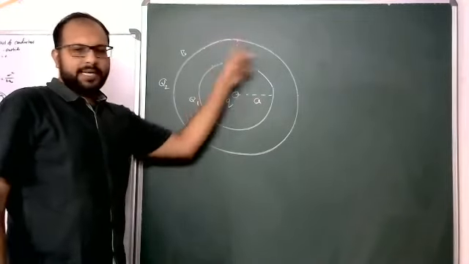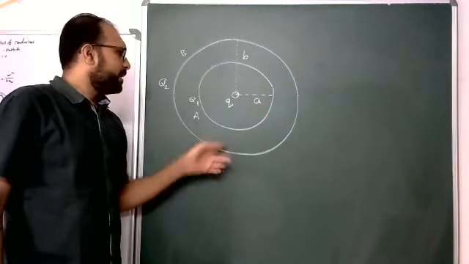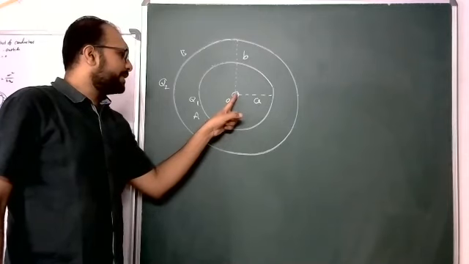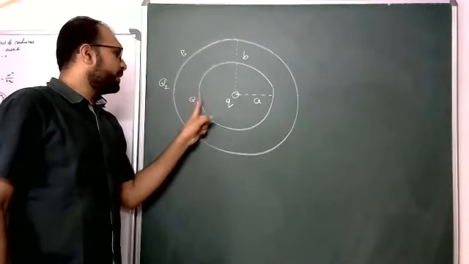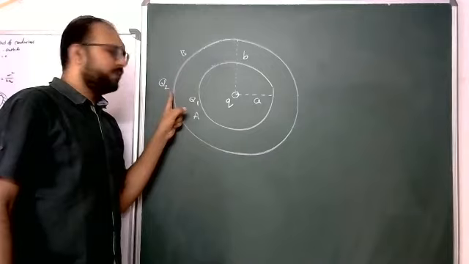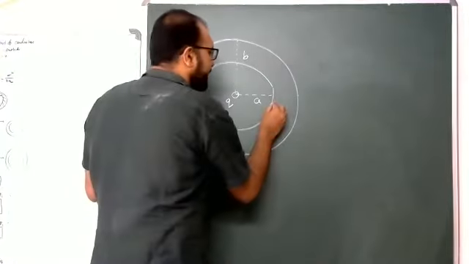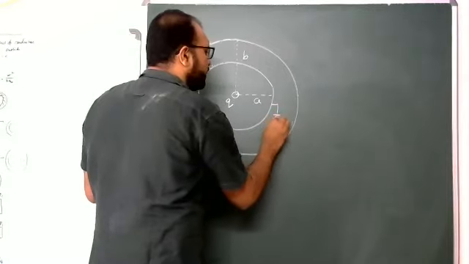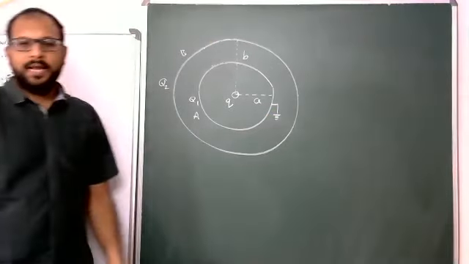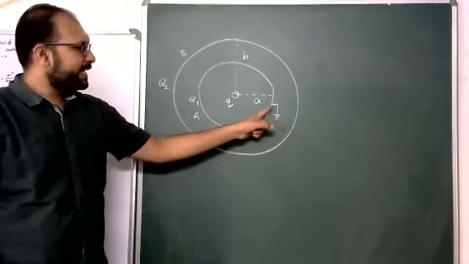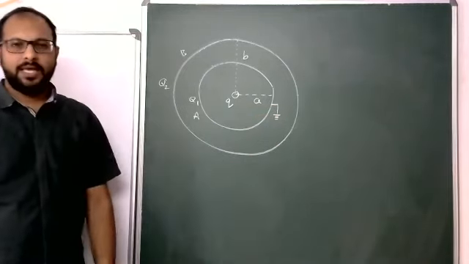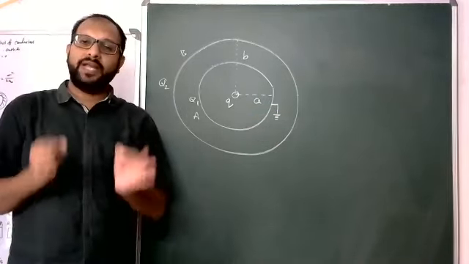Inner sphere and then outer sphere. Charge small q is kept at the center. Q1 is given to A, Q2 is given to B as it is. Now the inner sphere is grounded, not the outer sphere, students. Which sphere is grounded?